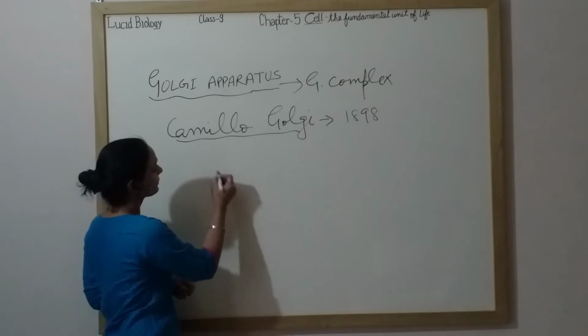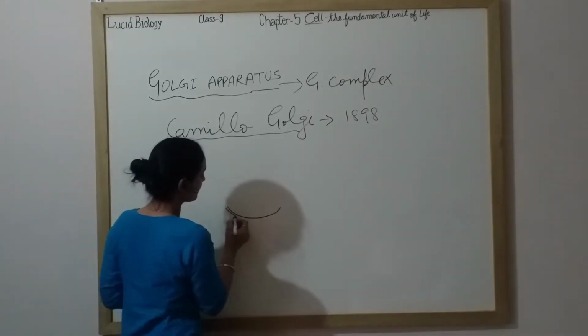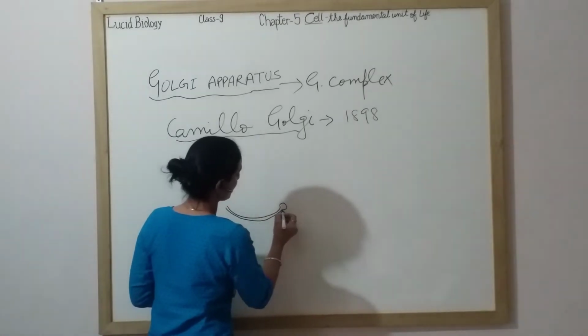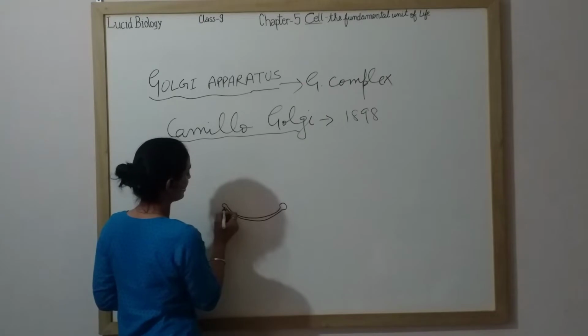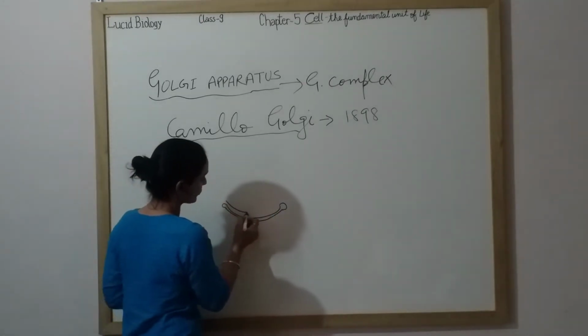It has stacks of vesicles. Actually, these closed stacks of vesicles are called cisternae. First have a look at the structure, then you will understand.